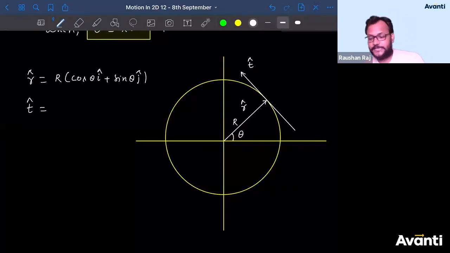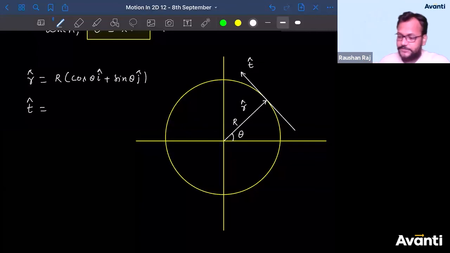How can you represent t cap in its Cartesian components? Tell me, guys, tell me the answer. It's very simple. How do you write a unit vector? Yes, you can do that, Kirtan. Very good, keep it up. But a little difficulty will come in some cases. But in this condition, what will be the t cap?